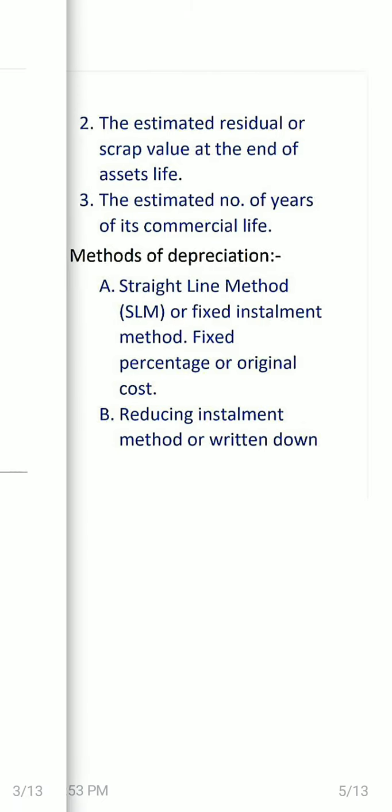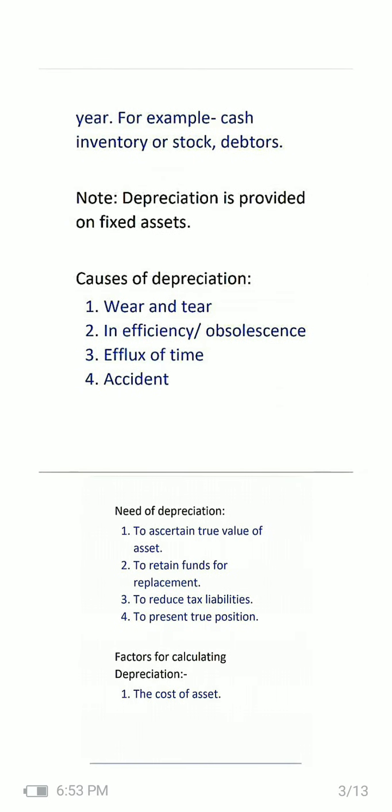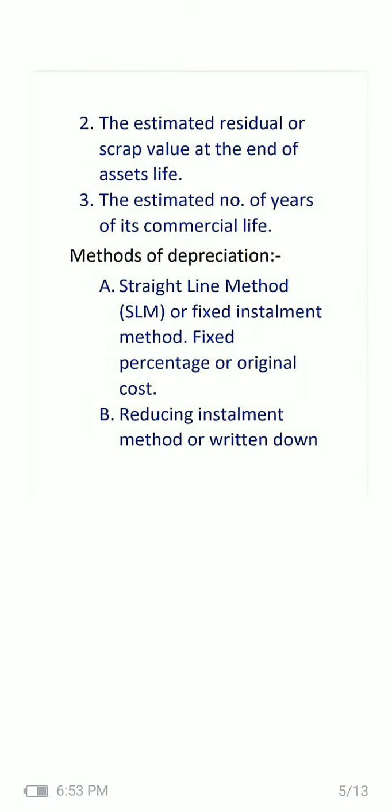So for GIB students, on this need of depreciation and the factors for calculating depreciation, you may expect half to 1 mark questions, so mind it. Next, now come to the methods of depreciation. Basically 3 types are there. One is the straight line method or fixed installment method, fixed percentage of original cost.